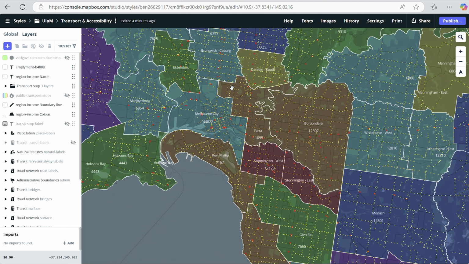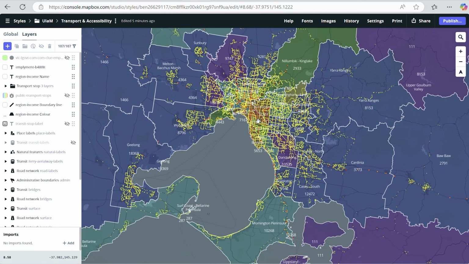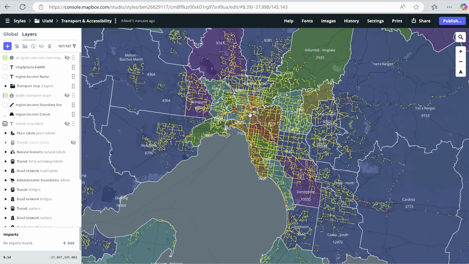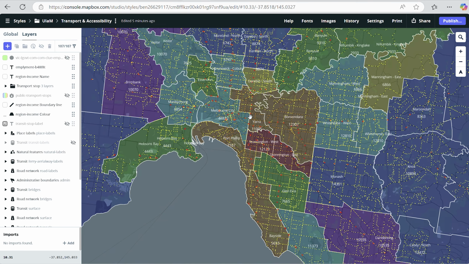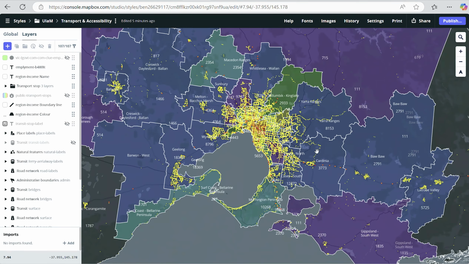But one interesting thing is that inside Melbourne City, it's actually a mid to low income range. So from the data and the map, you can see that public transport stops do have a correlation with income, where the city has more stops and a high income, and rural areas have less public transport and a lower income.